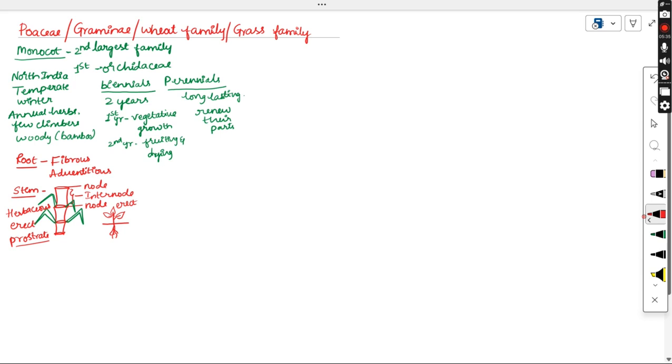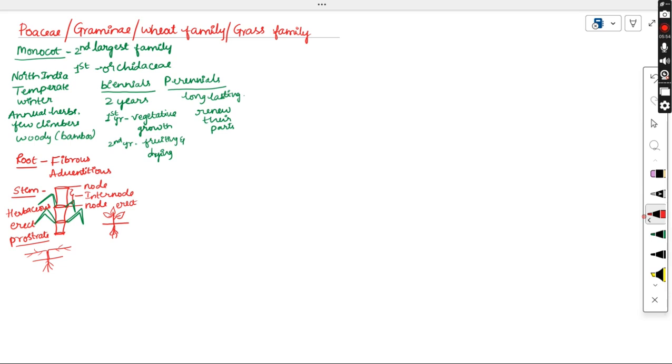Prostrate is when the stem grows lying flat on the ground. Suppose this is the root system and the stem grows flat on the ground; these types of stems are called prostrate stems. So in this family you can find erect or prostrate stems.